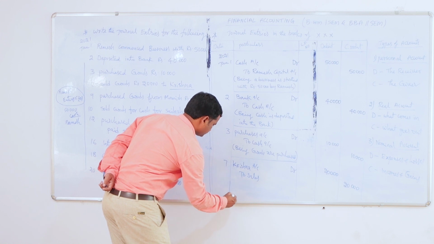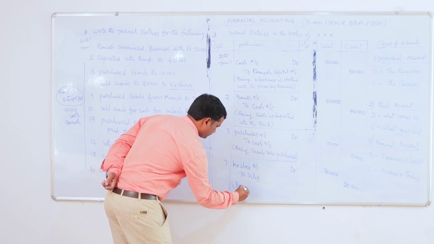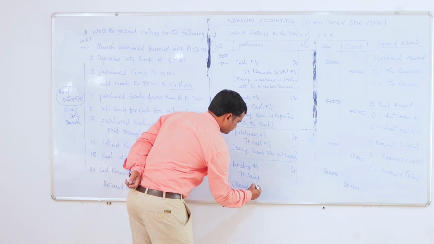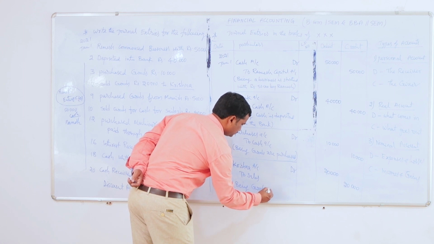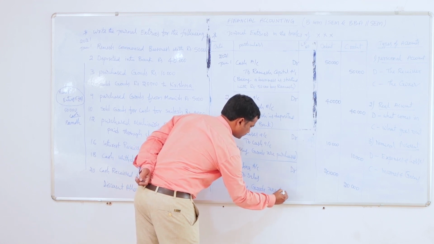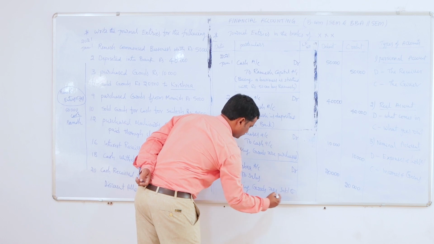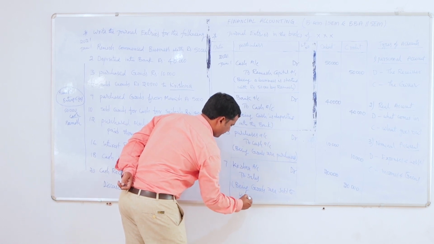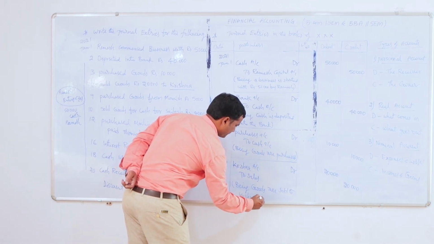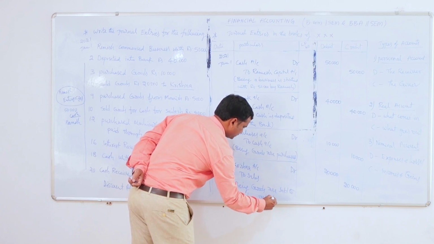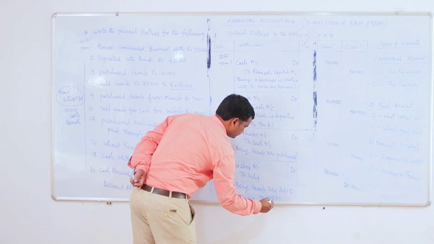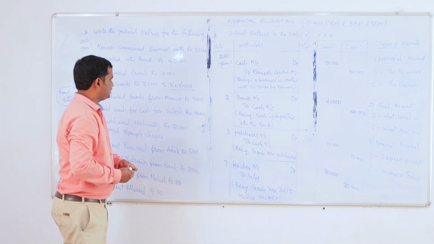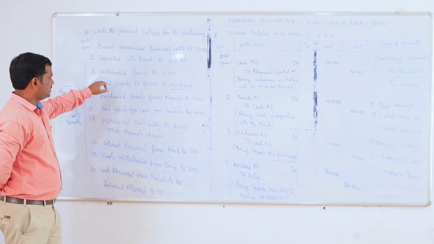Being goods are sold to Krishna on credit. So that is the entry for the sales transaction here.